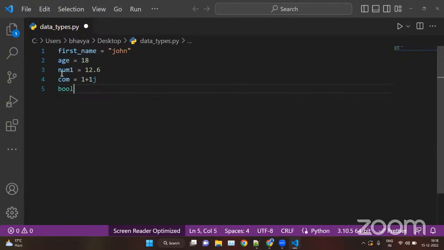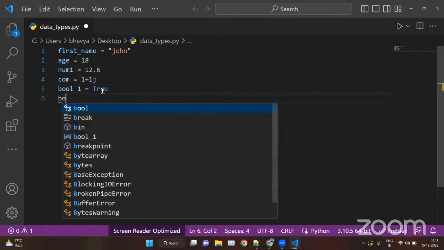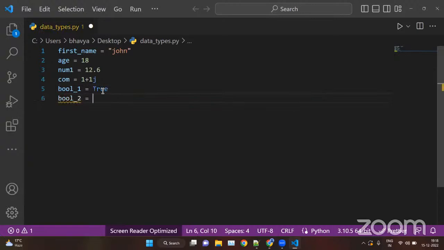See, bool is a reserved word. We cannot use this as a variable name, so this will throw an error. So what we can do is bool_1 equal True, and then bool_2 that is False. So these are the different data types. Data types means the value we are storing inside a particular variable.